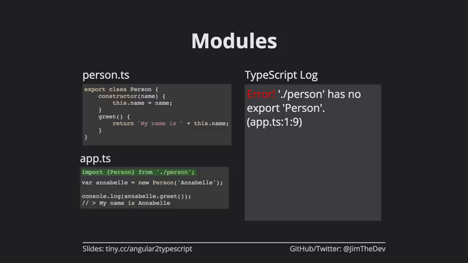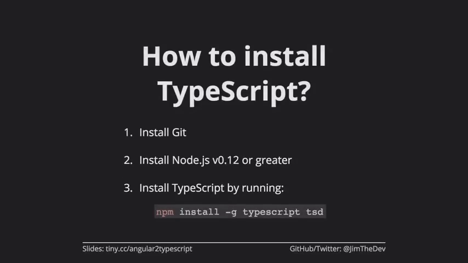Now this actually does yield another error state though, right? This doesn't fix our problem exactly, because it's saying that the person file has no export person. But you can see, once we add the export in, now what we're saying is this should be available from the outside. And so now we have a success. And this is great. I mean, we've achieved encapsulation on a per module basis. We know exactly what our dependencies are for every file, with a little more code, but it's very clear.